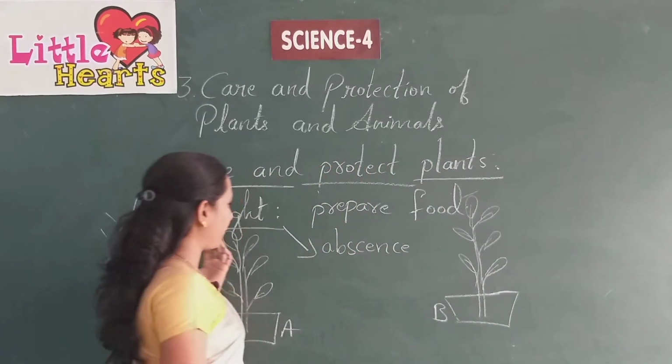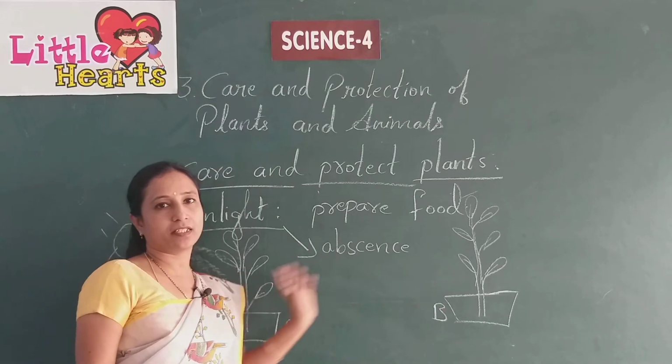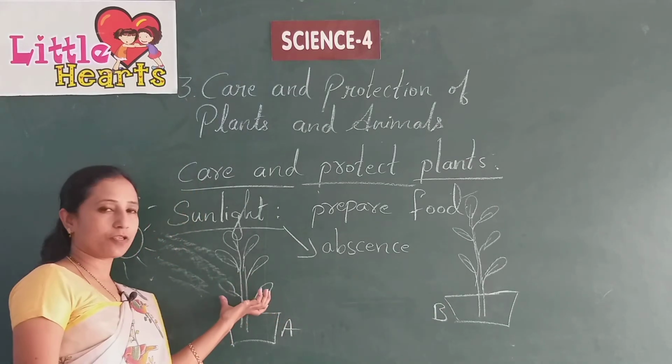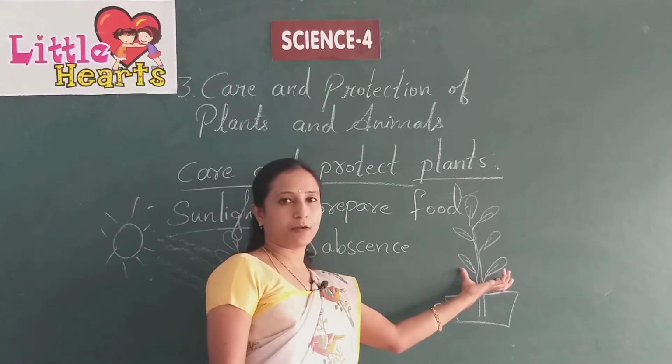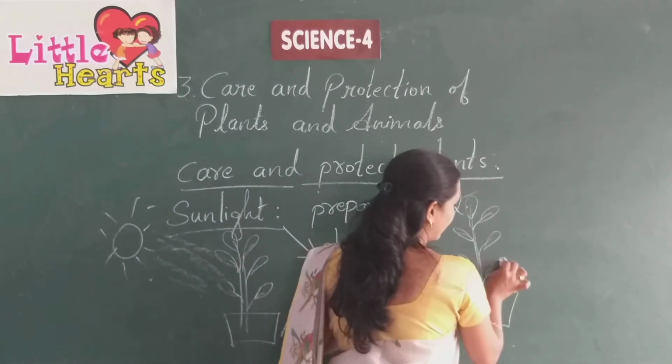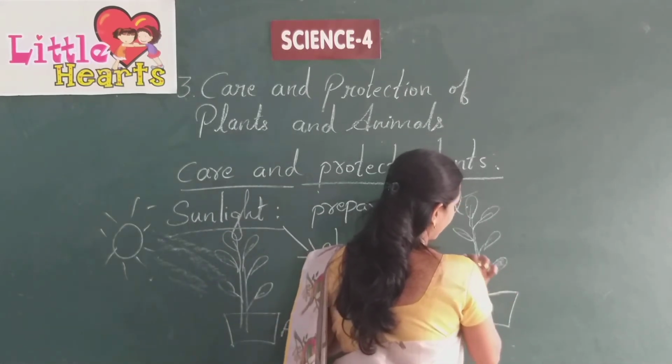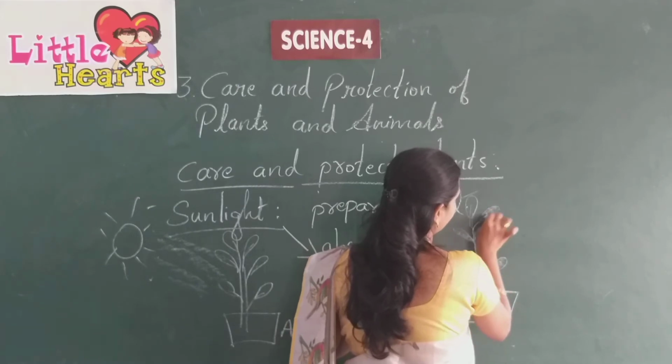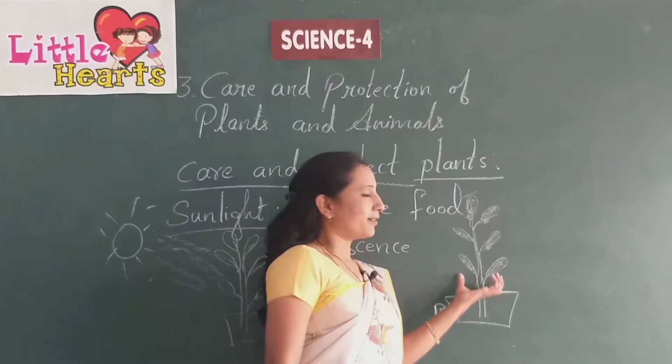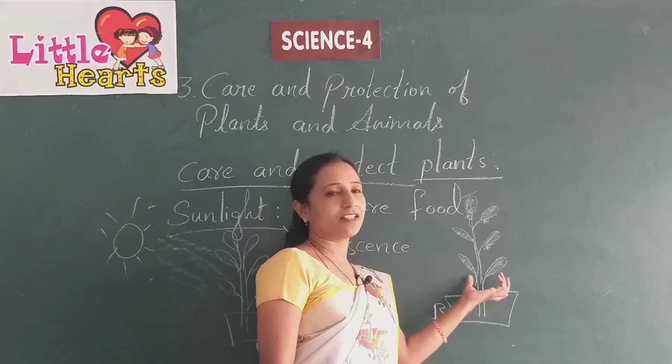So what is the difference between these two plants, one exposed to sunlight and one away from the sunlight? The leaves of this plant change to a dark color or change their color.